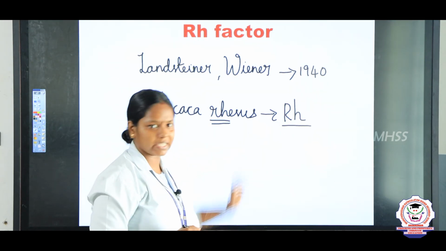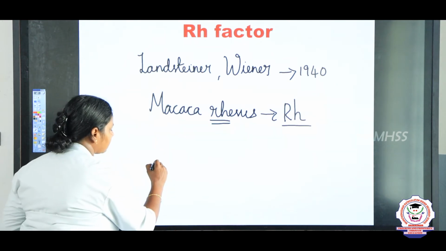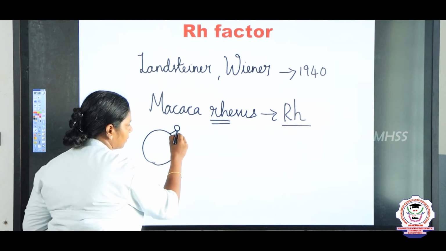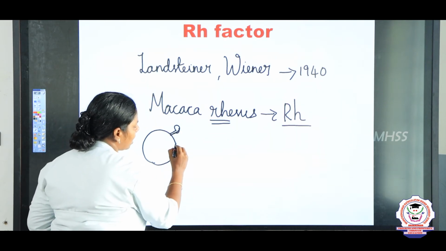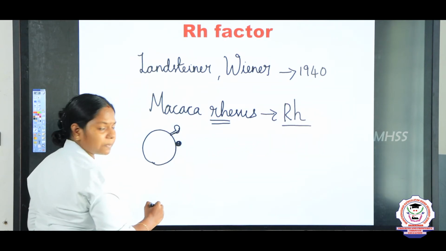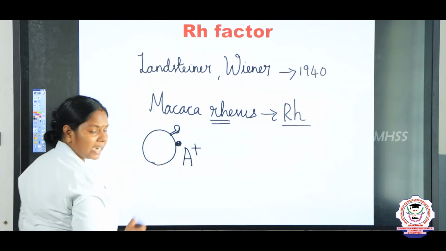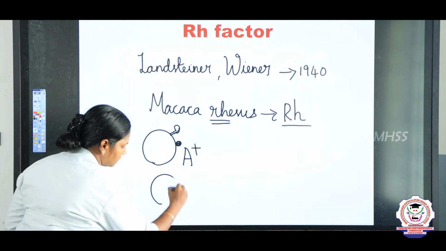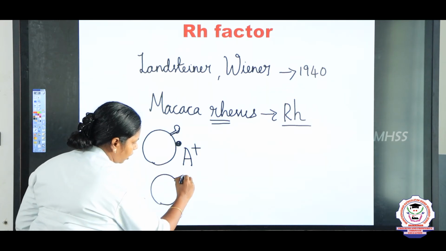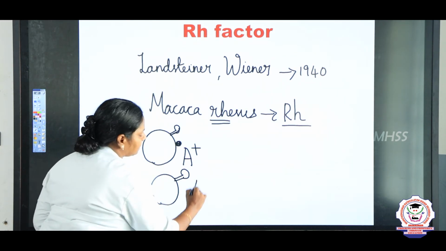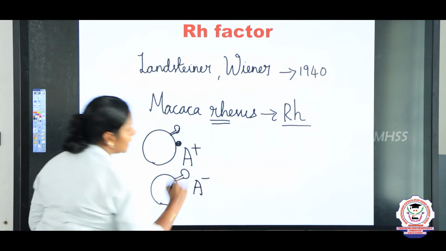antigen called RH. For example, if a person possesses the antigen for A and the antigen for RH, we can say the person is A positive, right? And if the person with the A blood group possesses the antigen for A and no antigen for RH, we can say the person's blood group is A negative.